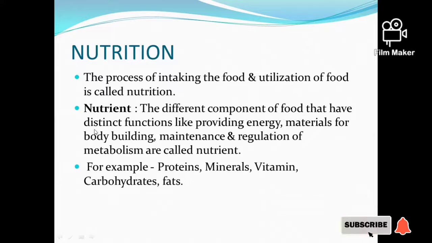So what is a nutrient? Here comes the definition: the different components of food that have distinct functions, like providing energy, materials for bodybuilding, maintenance and regulation of metabolism, are called nutrients. The various nutrients are proteins, minerals, vitamins, carbohydrates and fats. Proteins are the building blocks of the body, so they develop body mass, whereas minerals, vitamins and carbohydrates provide energy to the body, and fats are the reserved food that is stored in the body, and they also provide the maximum energy.